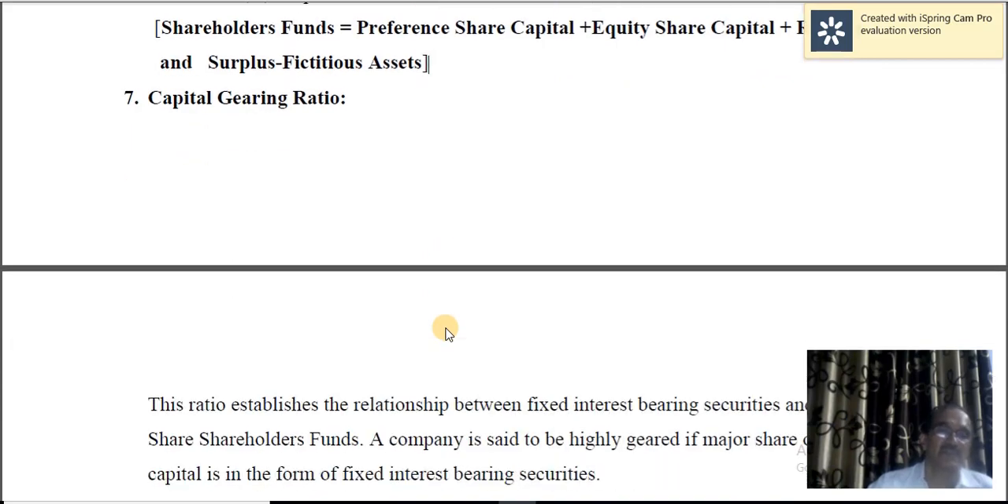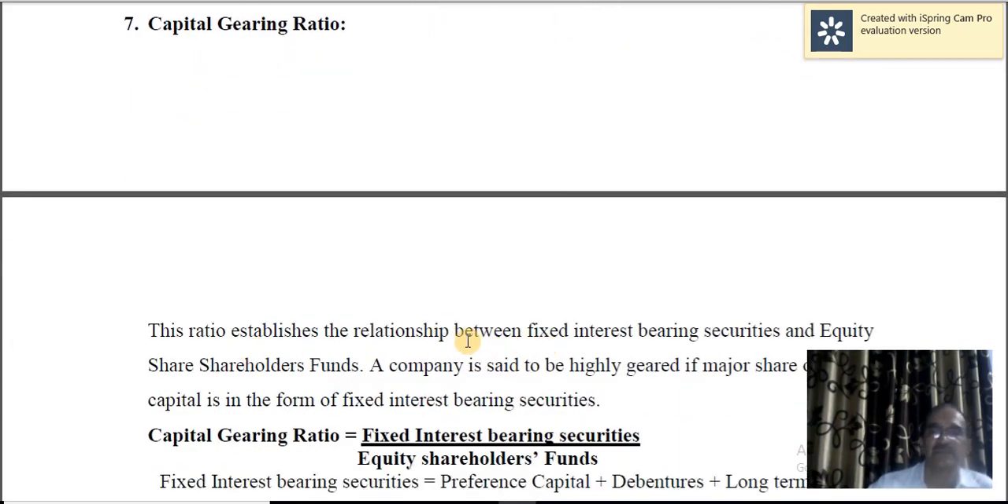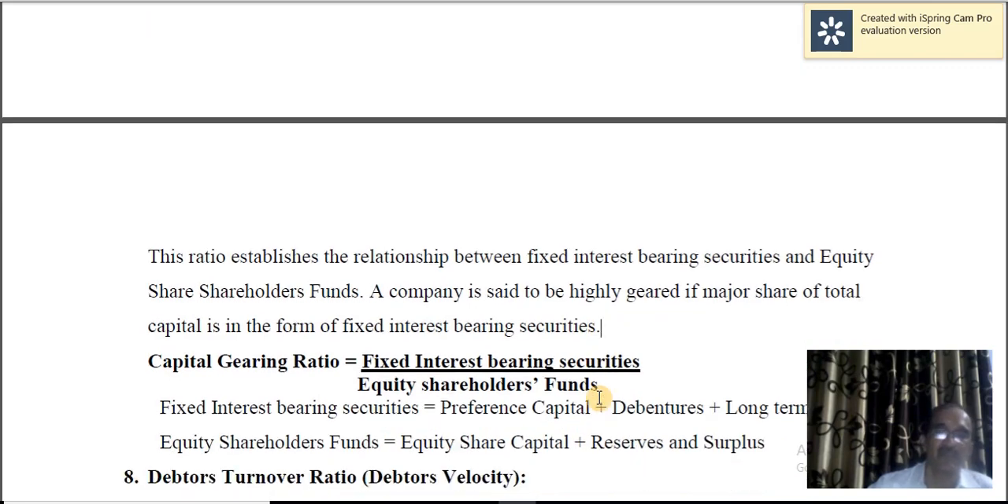Capital gearing ratio. This ratio establishes the relationship between fixed interest bearing securities and equity shareholders' funds. A company is said to be highly geared if a major share of total capital is in the form of fixed interest bearing securities. Fixed interest bearing securities divided by equity shareholders' funds.